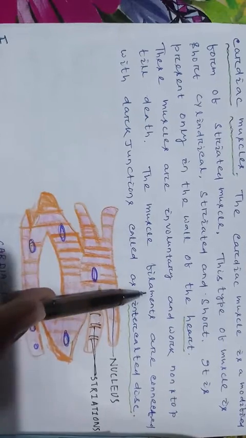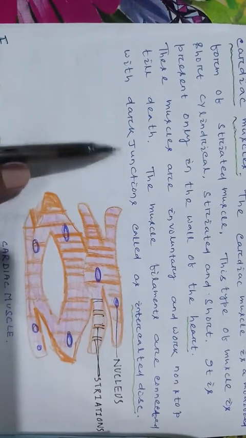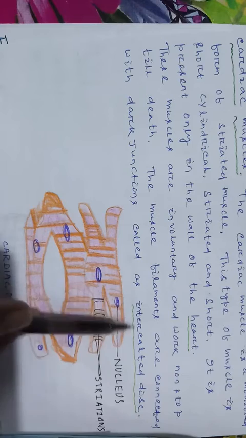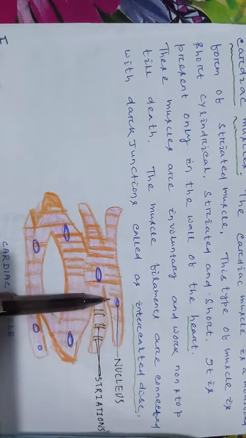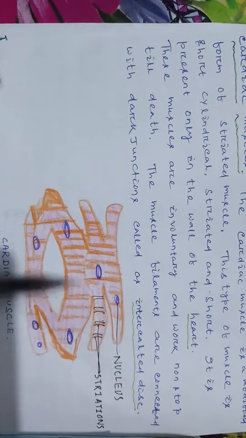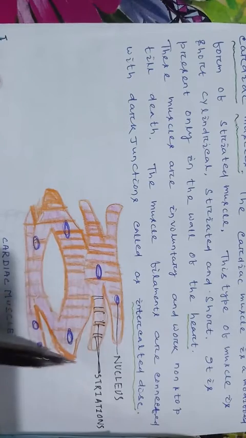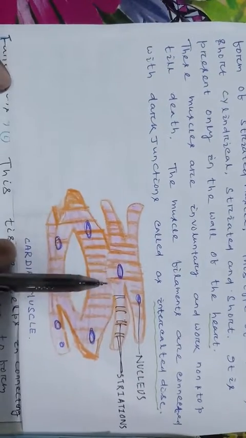The muscle filaments are connected with dark junctions called intercalated discs. This is the nucleus, this is the striations, this is the intercalated disc. This is the cardiac muscle, the structure of cardiac muscle.